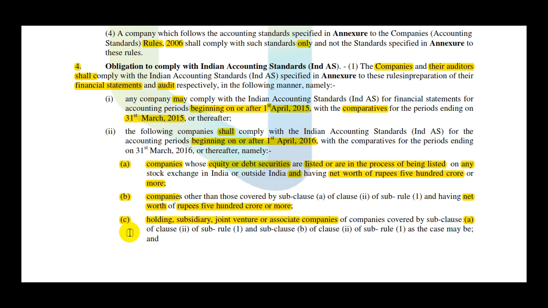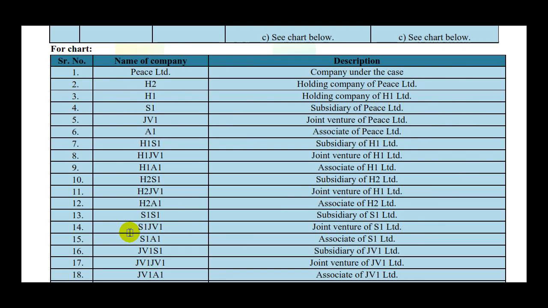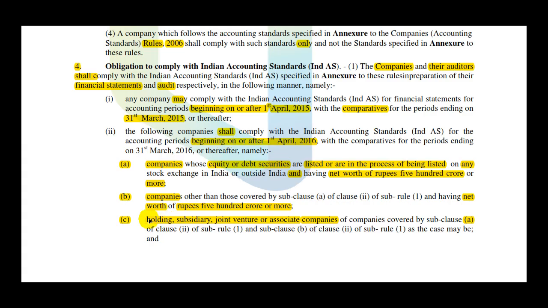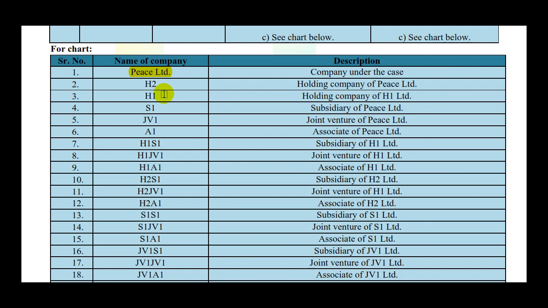Let's go back to our simplified version. For the purpose of the chart, the main company is Peace Limited, and then the Peace company will have H2, that is a holding company of Peace. You can call it a parent, but I'm not going to call it a parent, because parent is an Ind AS word. This wording doesn't say it's parent, it says that it's holding. So then the next question is, what do you mean by holding? Holding as per the previous accounting standard, or holding means a parent under Indian accounting standard?